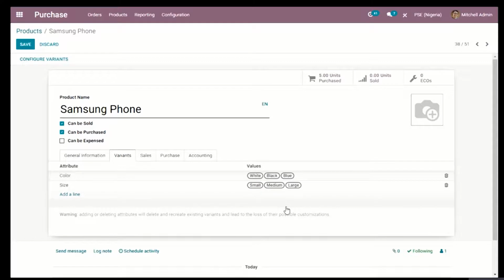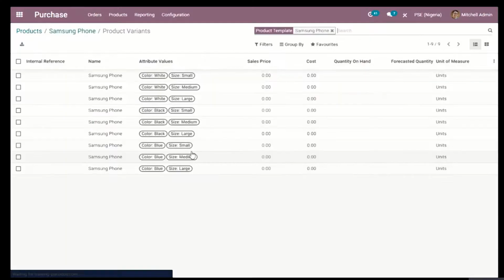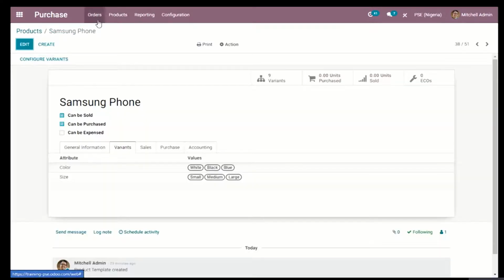And this in turn gives the variant a lot of numbers. So if I save this now, Odoo recognizes variants right at the top here, and you notice that we have 9 variants. If I open it, it shows me variants of white small, white medium, white large, black small, black medium, black large, and so on. So that's the way we create variants for our products.